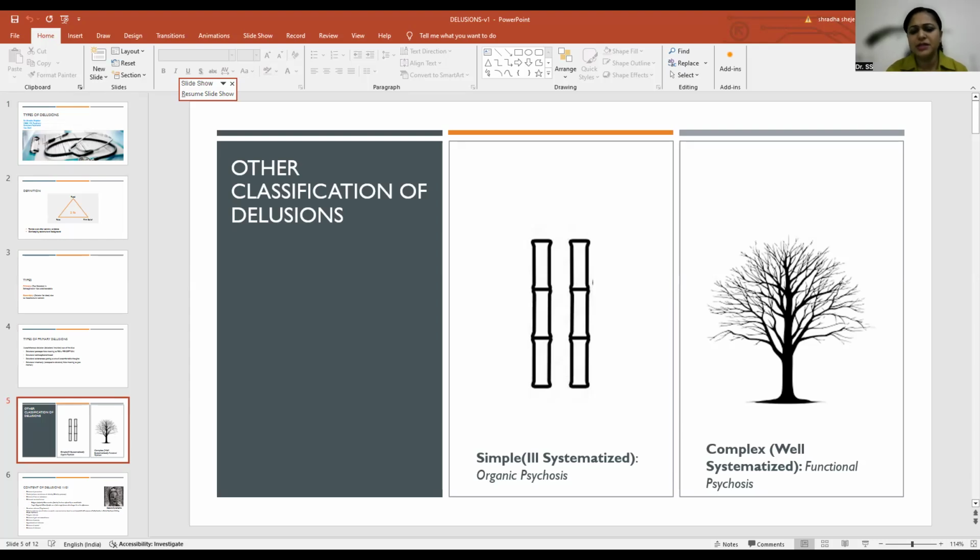One amongst them is simple and complex delusion. As we can very well see in this pictorial representation, simple delusion is as simple as it is. The patient might say that I can hear the neighbors are talking about me and they are gossiping about me. That's it. The delusion is that there is a delusion of being gossiped about, which also is known as delusion of reference, which I will deal with later.